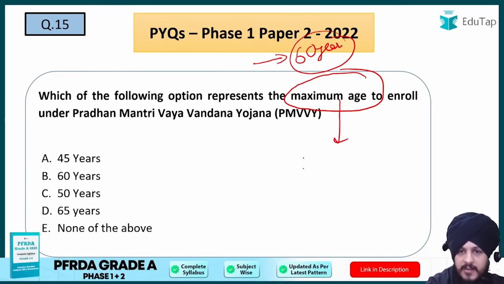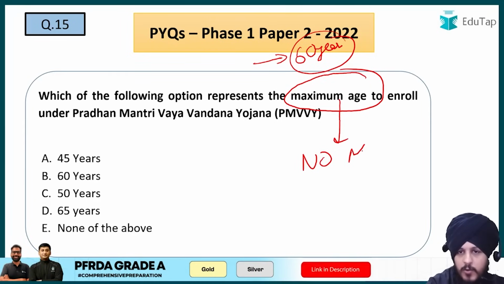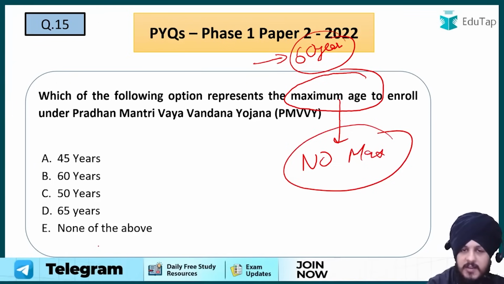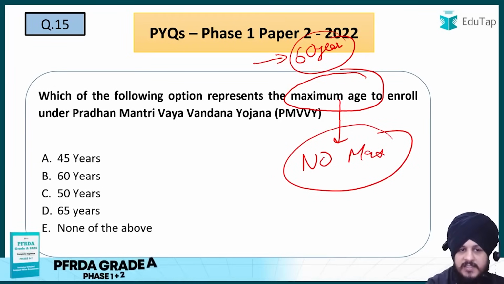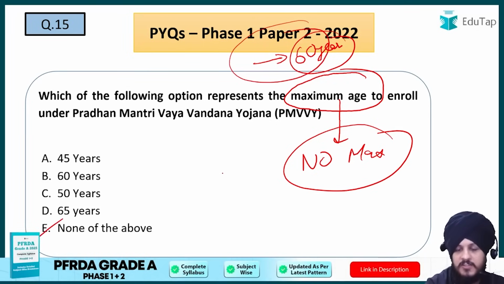So let me tell you that there is no maximum age. There is no maximum entry age with respect to Pradhan Mantri Vaya Vandana Yojana. This is something that you need to know. It is a scheme to protect the elderly persons aged 60 years and above, and that is why I told you that the minimum age is 60 years, but the maximum is no age limit. So E is going to be the answer with respect to the question.